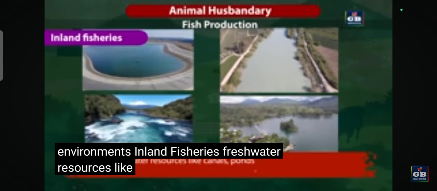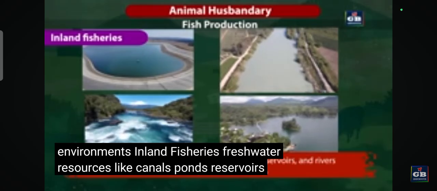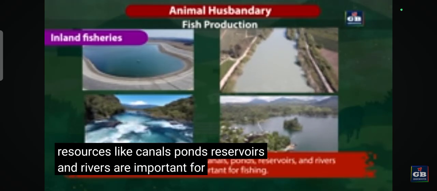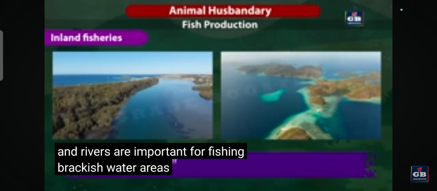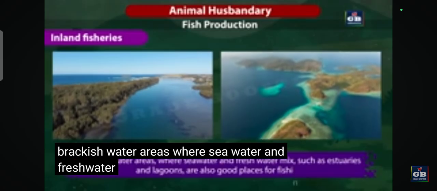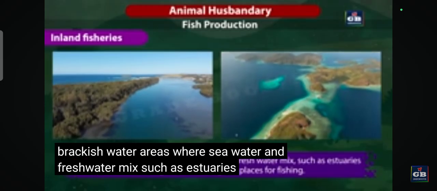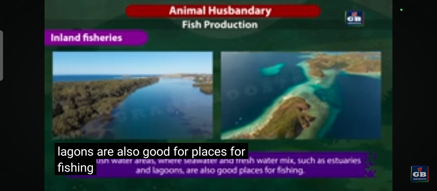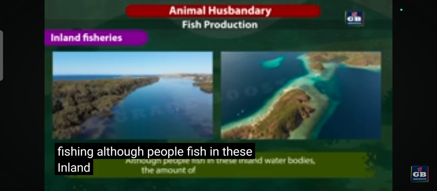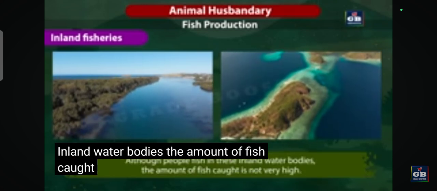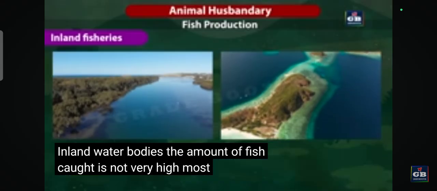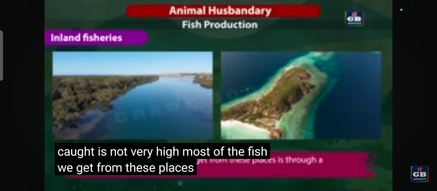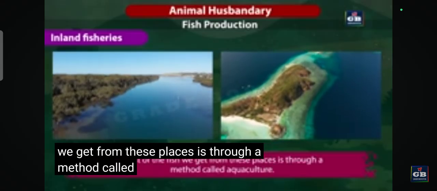Inland fisheries. Freshwater resources like canals, ponds, reservoirs and rivers are important for fishing. Brackish water areas where seawater and freshwater mix, such as estuaries and lagoons, are also good places for fishing. Although people fish in these inland water bodies, the amount of fish caught is not very high. Most of the fish we get from these places is through a method called aquaculture.